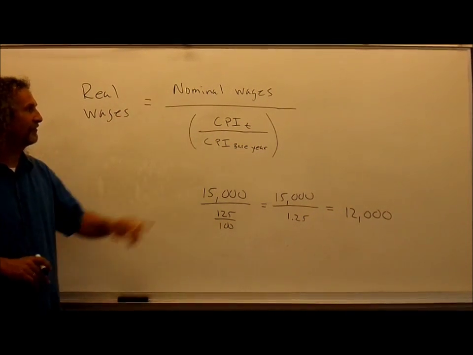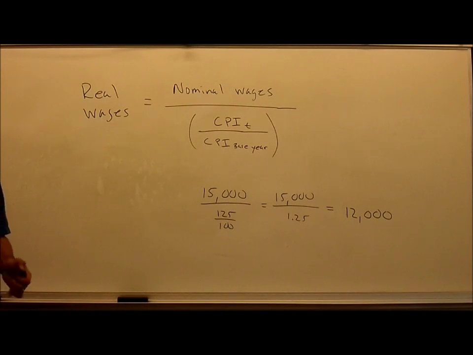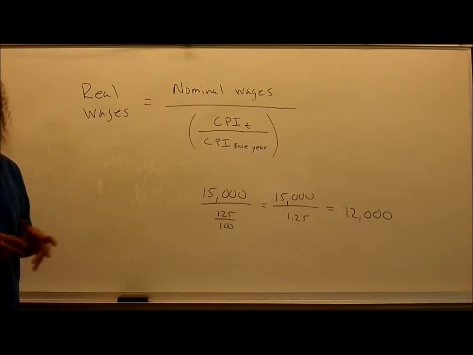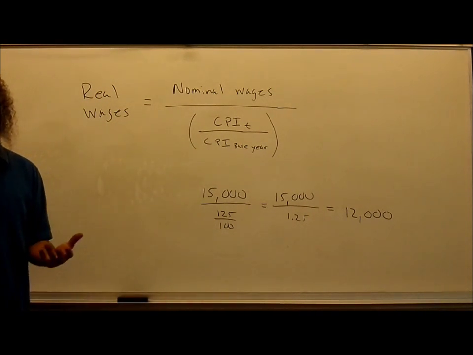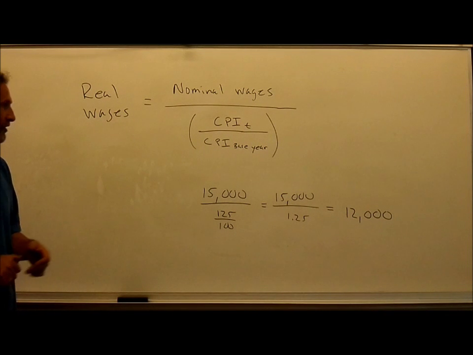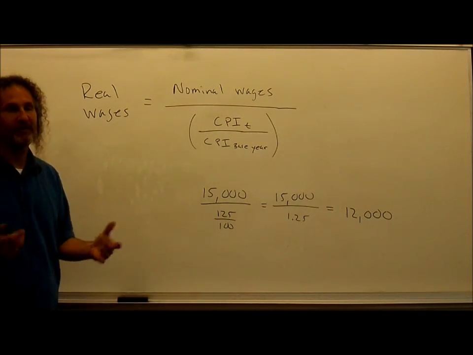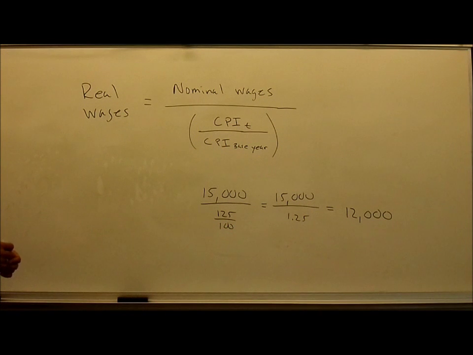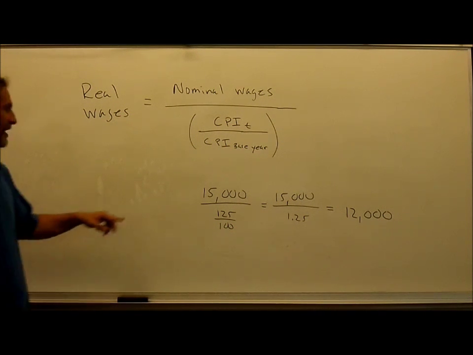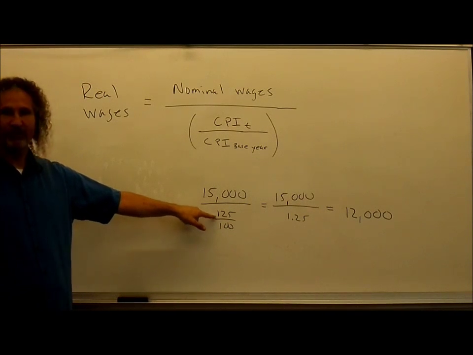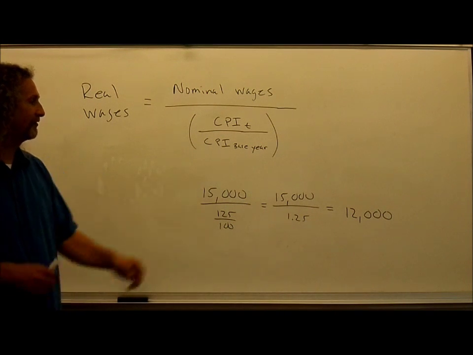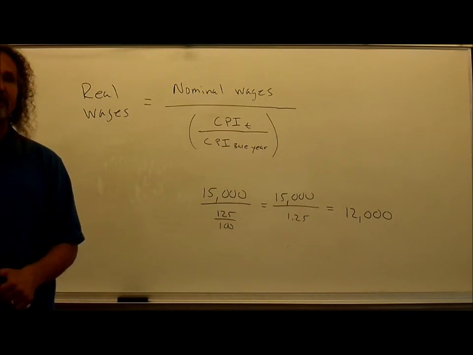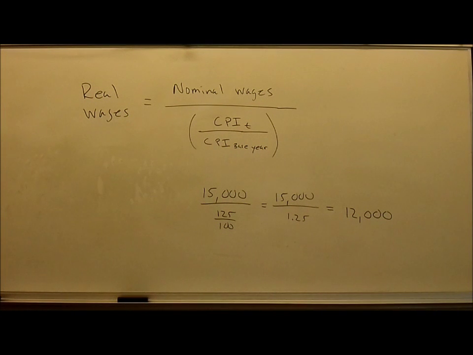So nominal wages divided by the CPI in some future time period, divided by the CPI in the base year. And the base year I think about as the reference when I started working for some business, or you might think about it as the CPI base year calculated by some government agency. So if I were making $15,000 in 2013, and the CPI in 2013 was 125, and the CPI in the base year was 100, then I have 15,000 divided by 1.25. This gives me a real wage of $12,000.